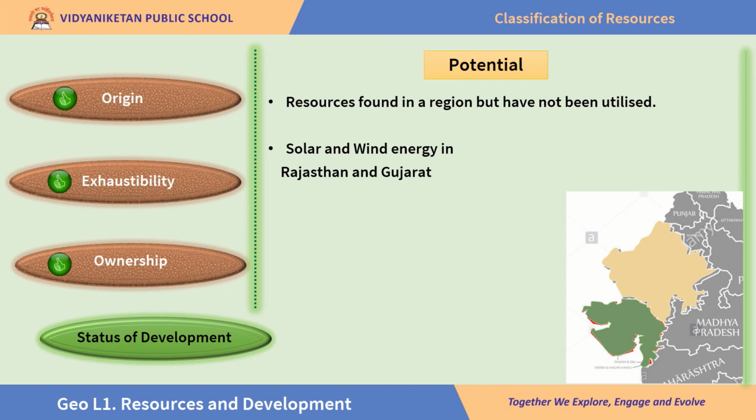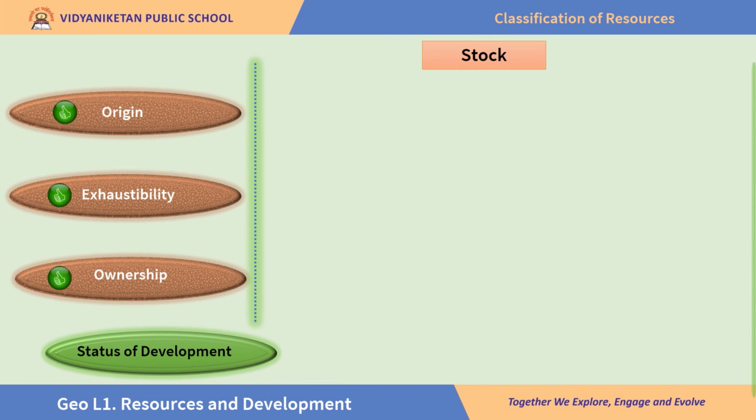We do have technology to develop solar energy. We have photovoltaic technology, but institutional development is not satisfactory. There is the potential of developing solar energy and wind energy in these 2 states, as in most states of India, but institutional development is not satisfactory. The next one is stock.